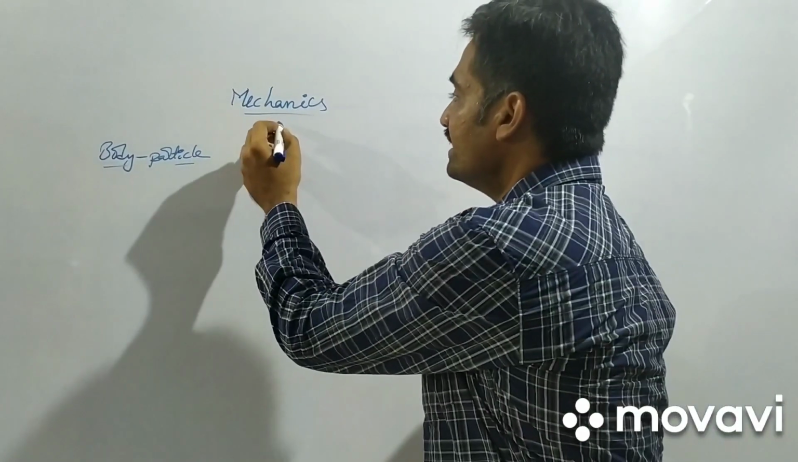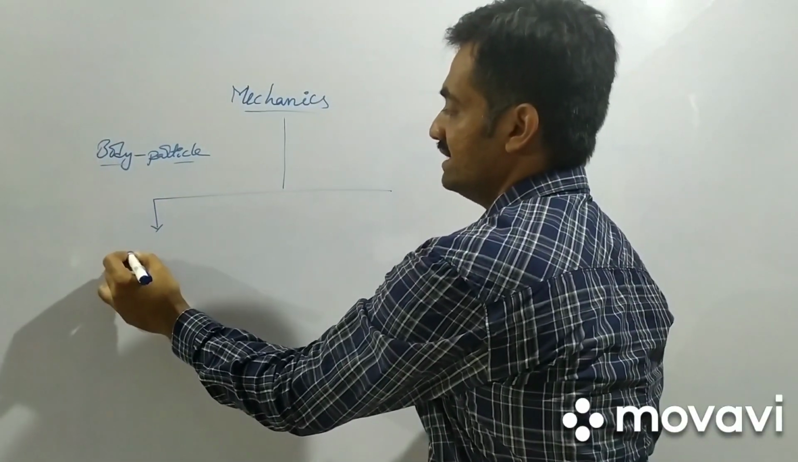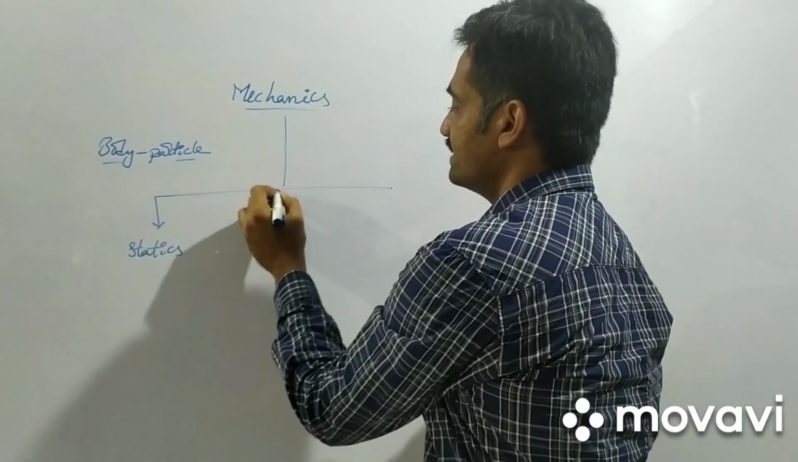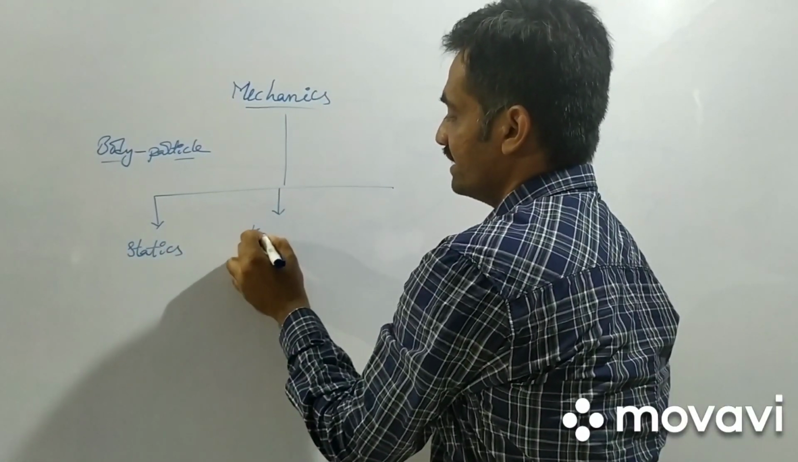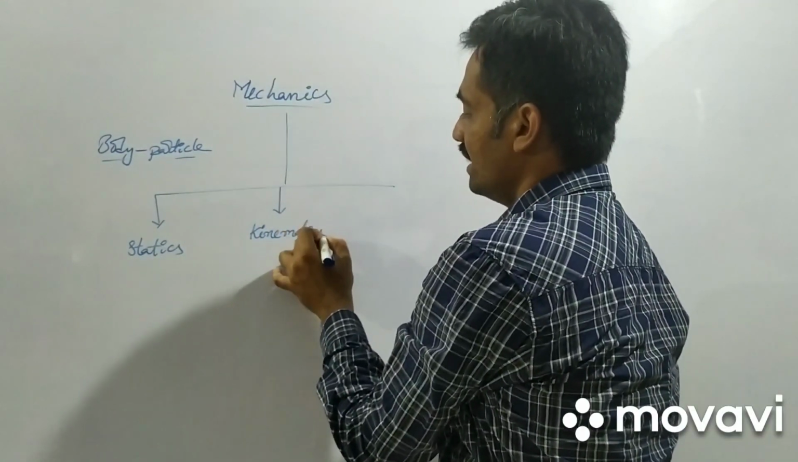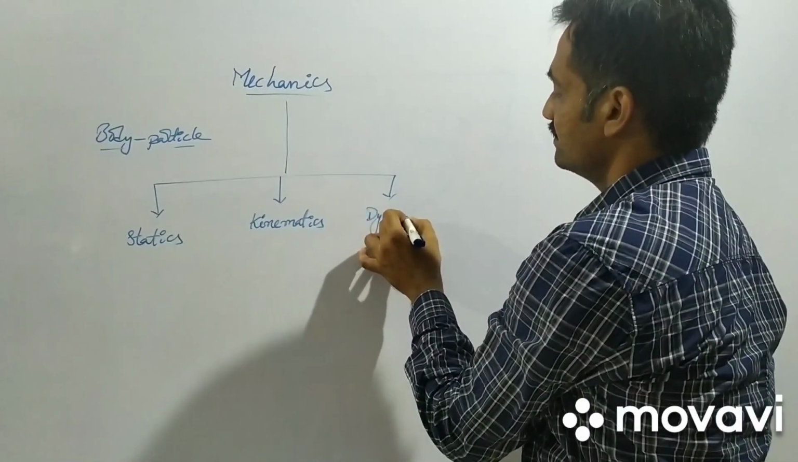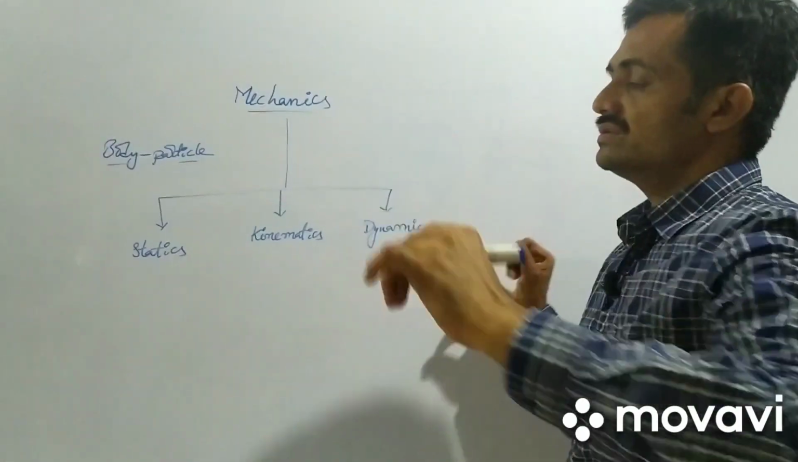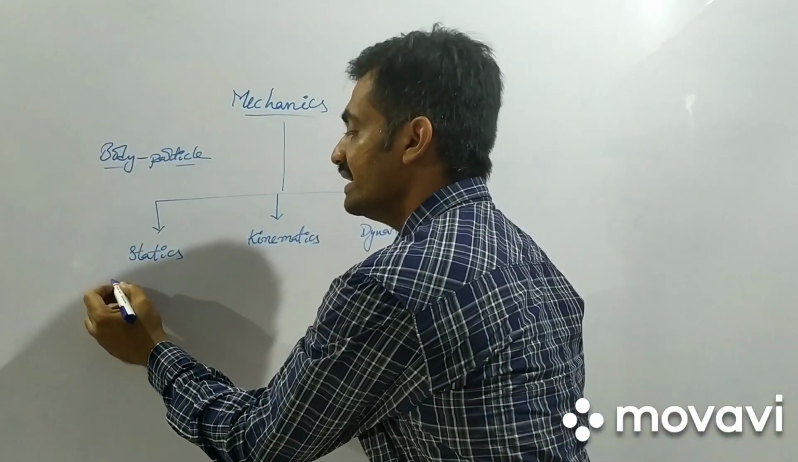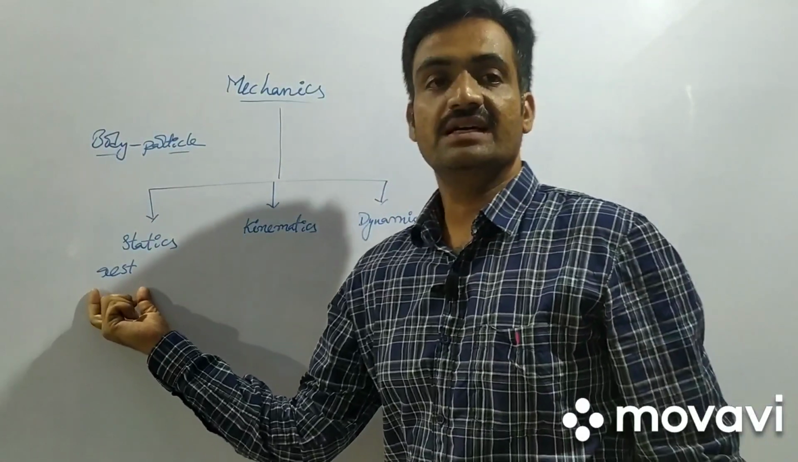Mechanics is classified into three types. The first one is statics, the second one is kinematics, and the third one is dynamics. Coming to the case of statics, we discuss the particle when it is at a rest position.